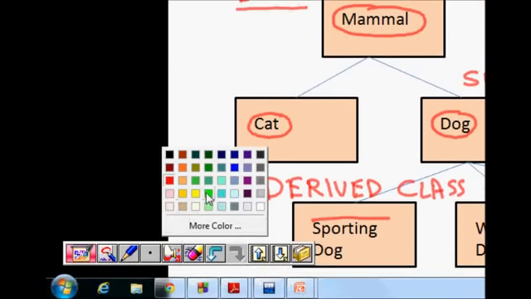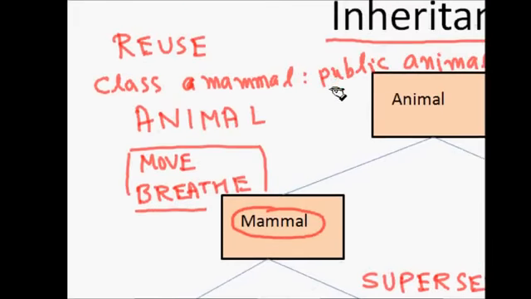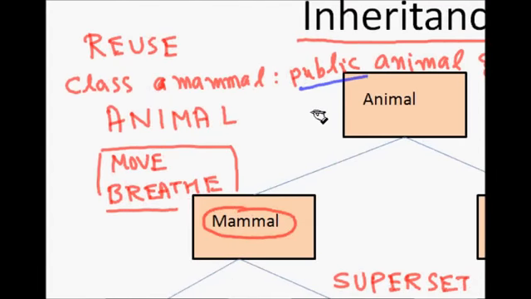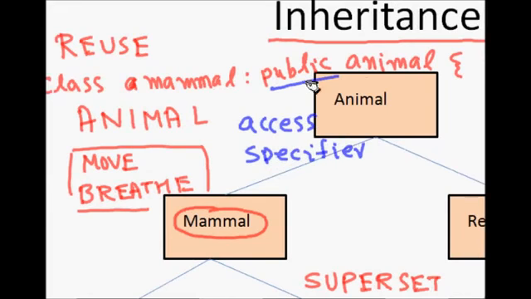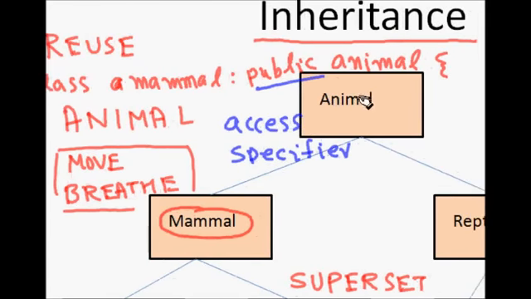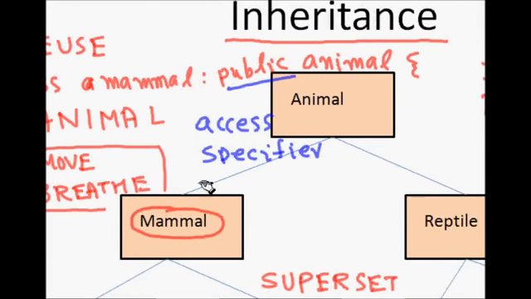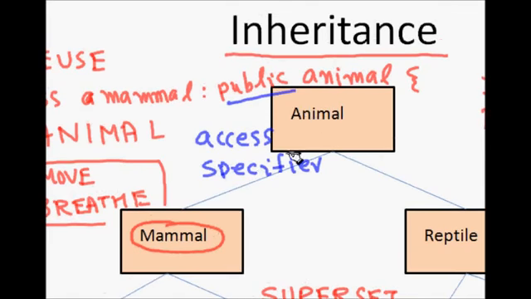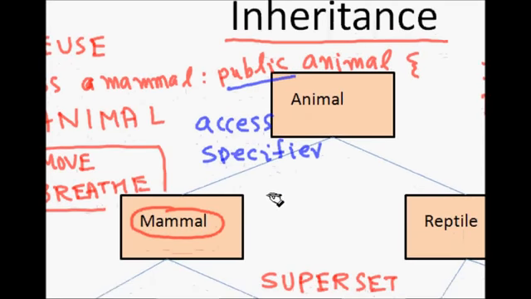So you write the class name, then you give a colon, then we give the access specifier. This is public here, it can be private also. This is the access specifier, and this tells us what kind of inheritance it is. So this defines our inheritance.